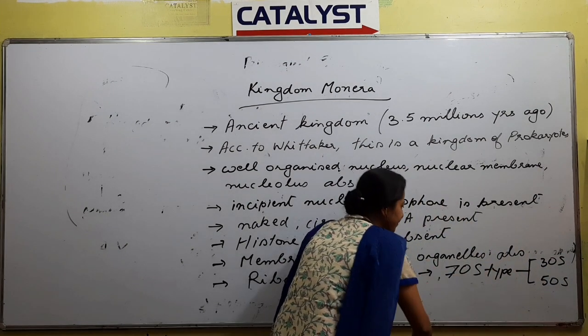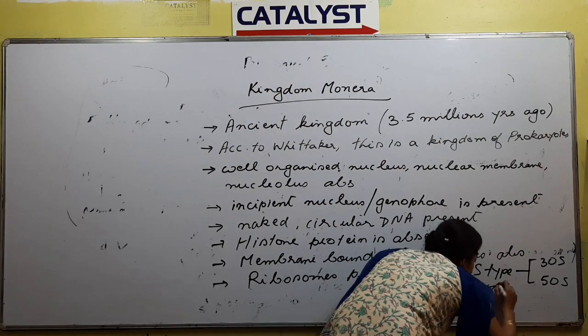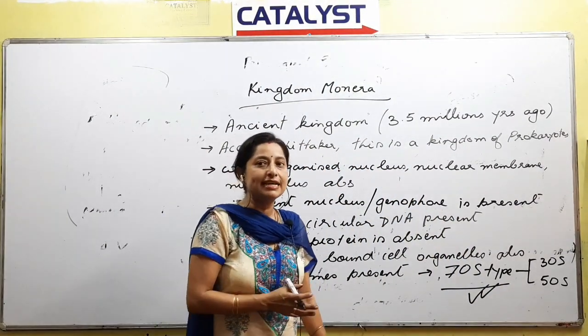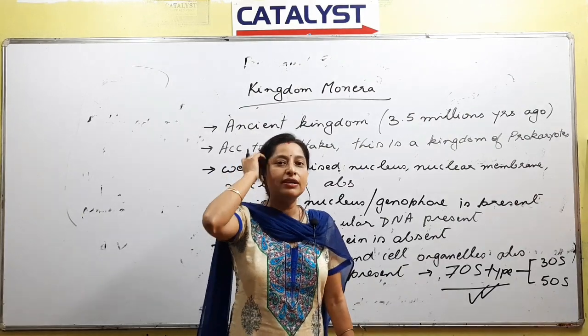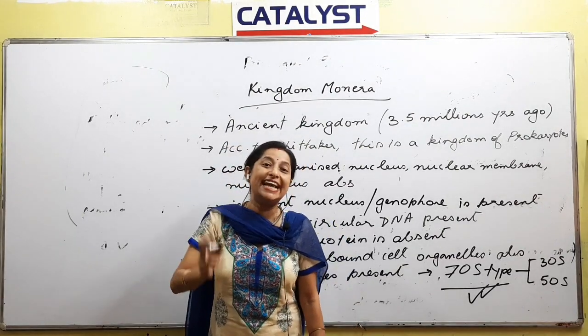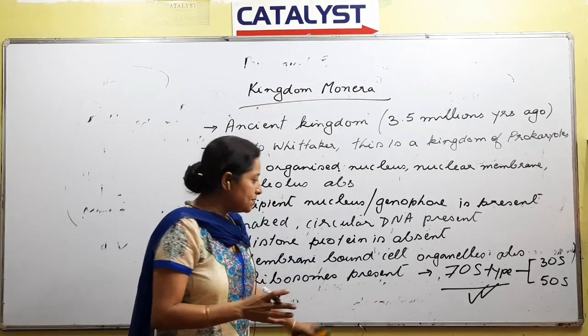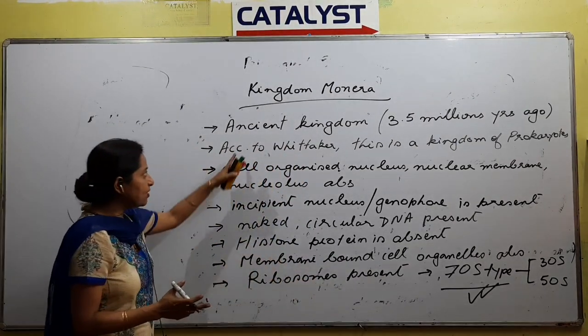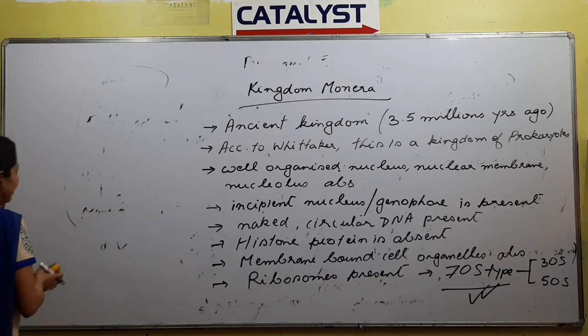Right, so 30S and 50S. What should we remember? Prokaryotes have a ribosome of the 70S type, and eukaryotes have the 80S type ribosome. We'll be discussing this later in the chapter, Cell. So these are the characteristics of Monera. Similarly, there are some more.